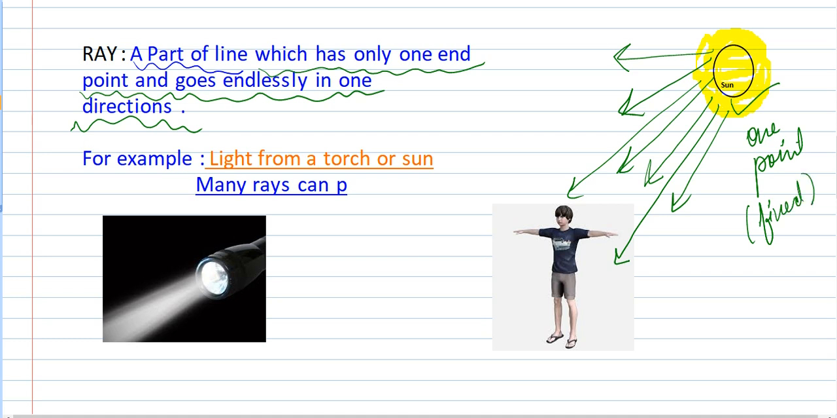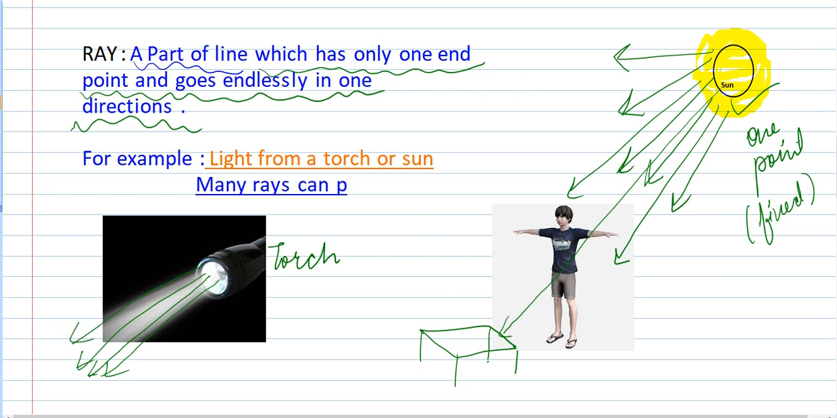Okay, if this boy moves away from here and some bench or table is here, the ray will fall on the table. So it will go endlessly inward. It can come here also. Okay, so it goes endlessly in one direction. It has one direction. Similarly for torch, you have seen torch is one point and the rays coming out from the torch go endlessly in another direction.